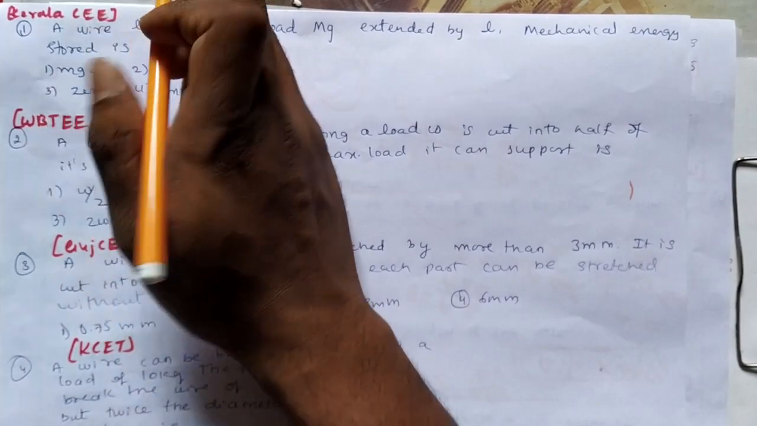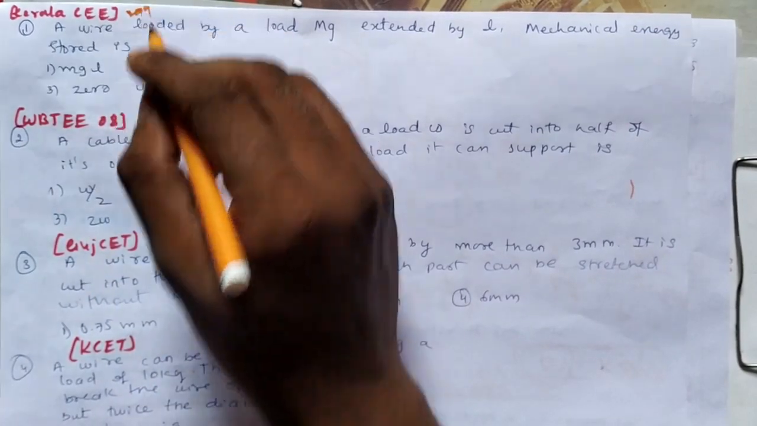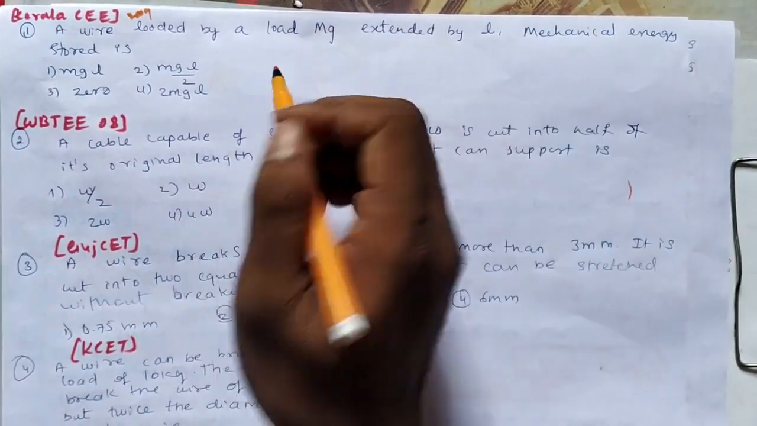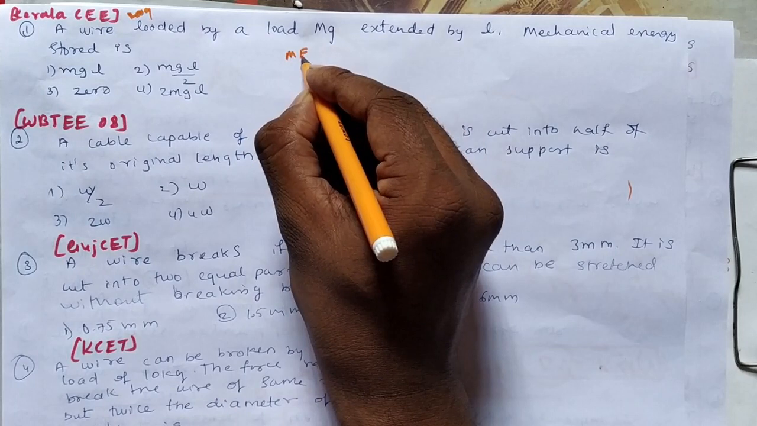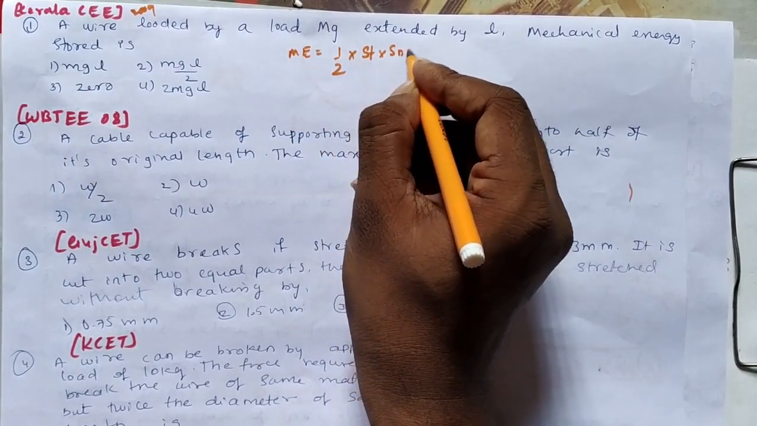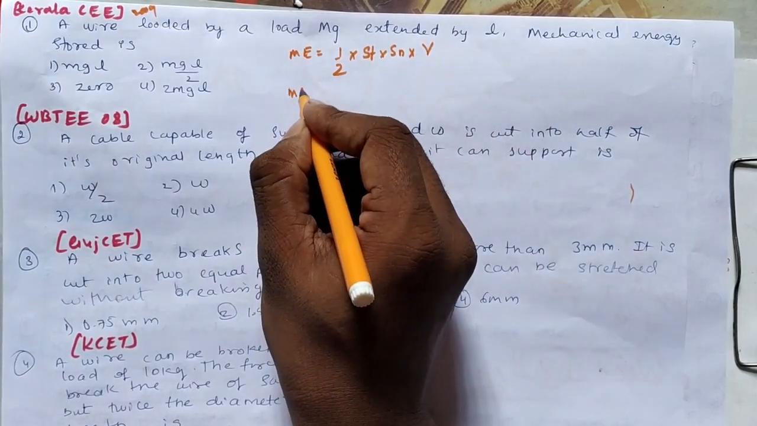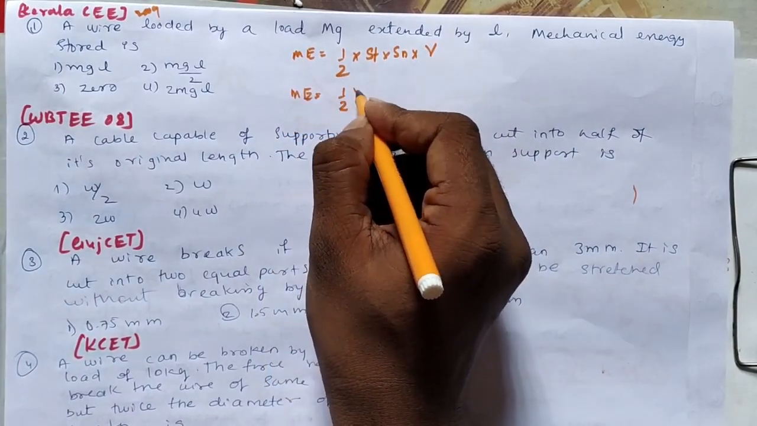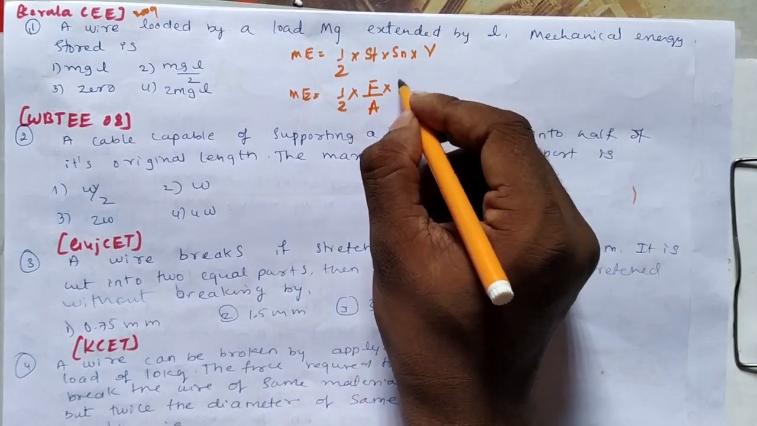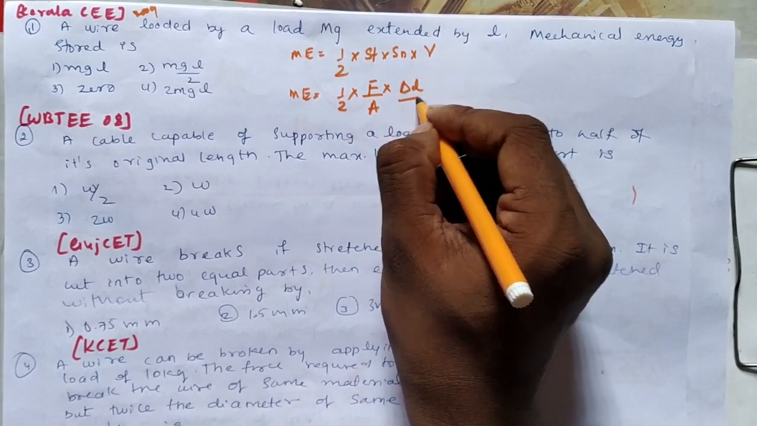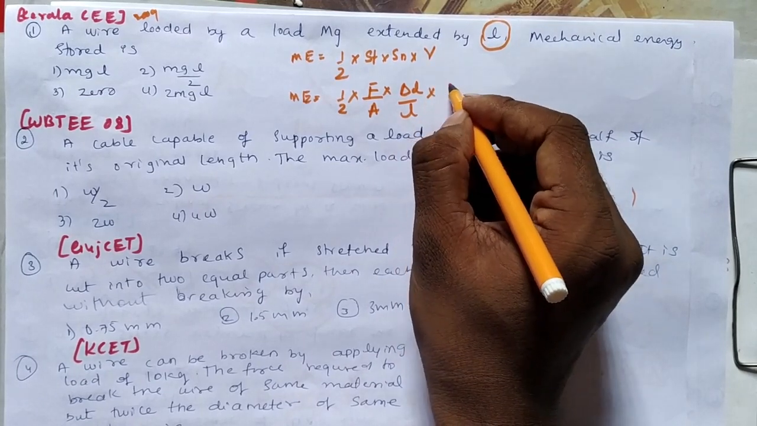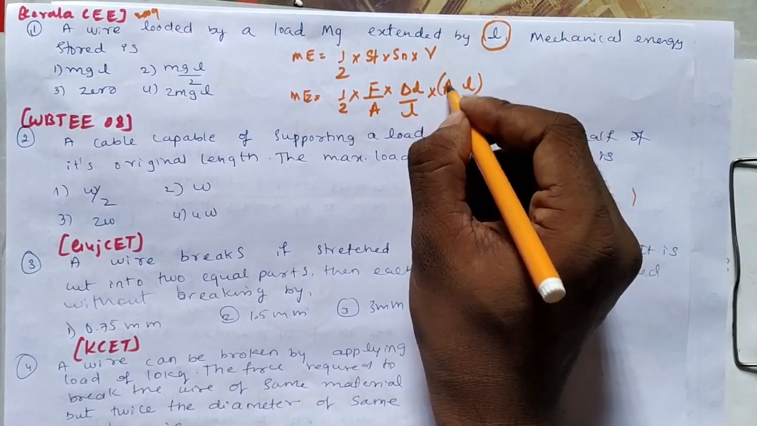First question is asked in Kerala CET, probably in 2009. A wire loaded by a load mg extended by L, mechanical energy stored will be? Mechanical energy is nothing but half into stress into strain into volume. Stress is force by area. Strain is change in length divided by length. Volume is equal to area into length.